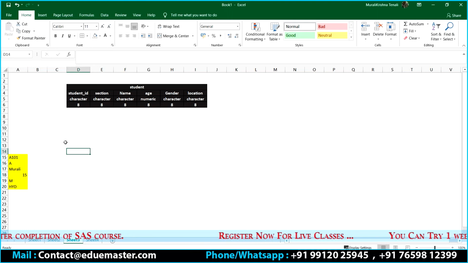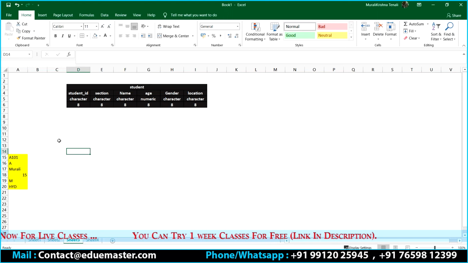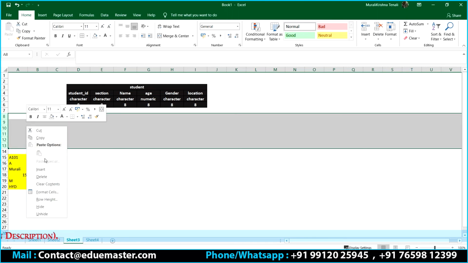I have everything open, guys. This is just a plain and simple example with the right data. What happens if the length is more than 8? What happens if the length is less than 8? What happens in the other cases? Everything I'm going to explain. In this case, if I have everything proper, how is SAS going to behave? That is what I'm explaining now.